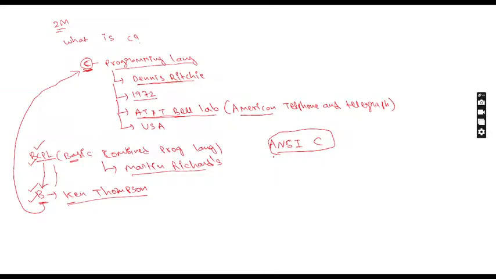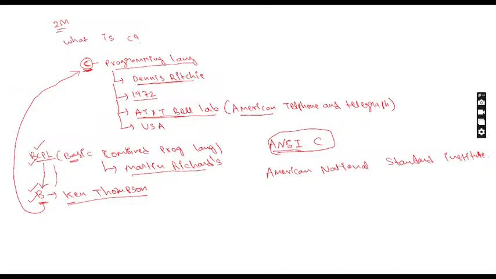What is the meaning of ANSI? American National Standard Institute. This is the abbreviation for ANSI.